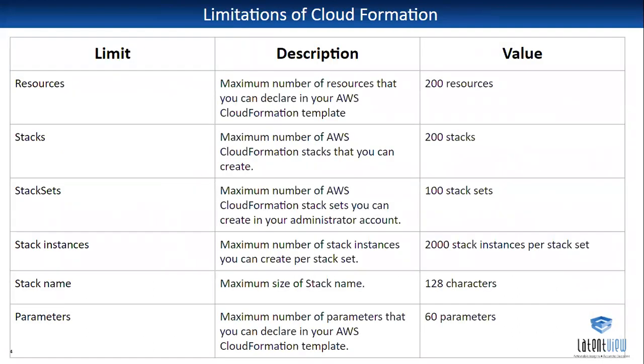Yeah, thanks for that. Thank you. So in CloudFormation we also have some limitations when creating stacks and stack sets. In one stack, we can create up to 200 resources, the AWS resources. The resources are what I mentioned here, like IAM roles and policies, crawlers, DynamoDB tables, S3 buckets, Lambda functions, and so on. Up to 200 resources.